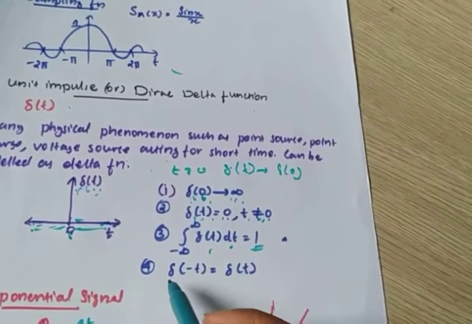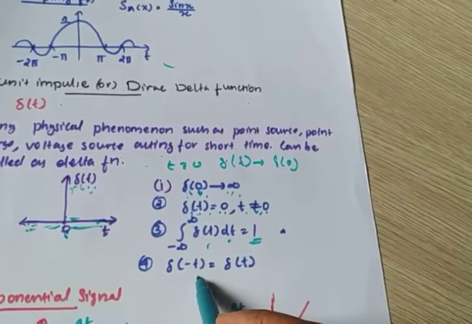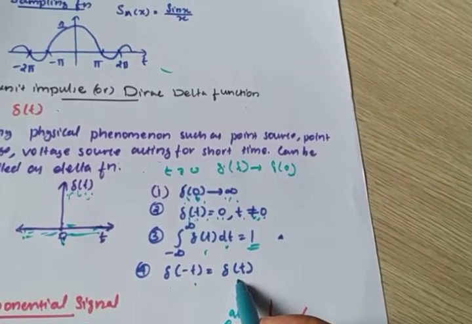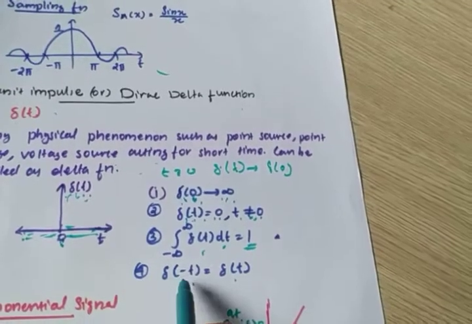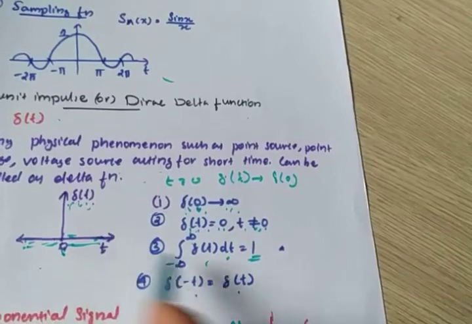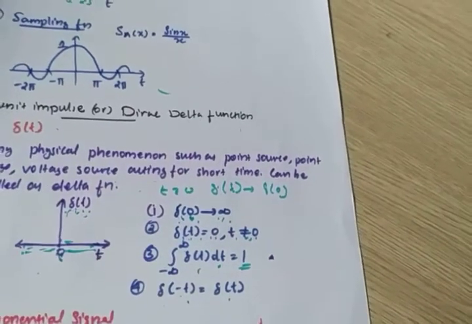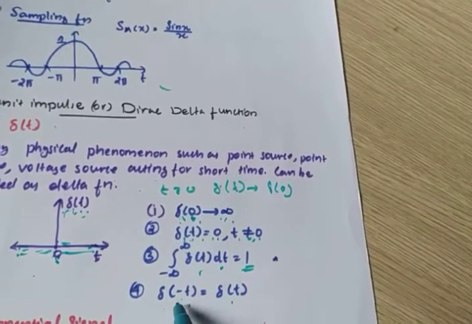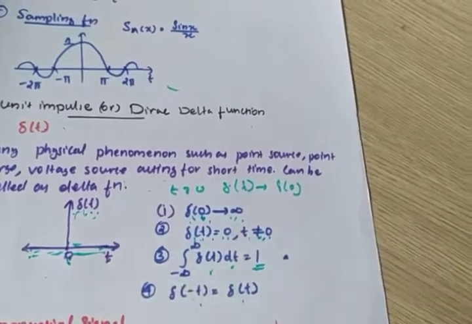Now another property: del of minus t is nothing but del of t. That means even if we take del of minus t, we still get del of t only. Del of minus t means we are just taking the mirror image.